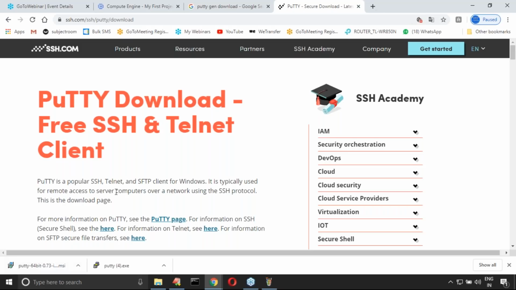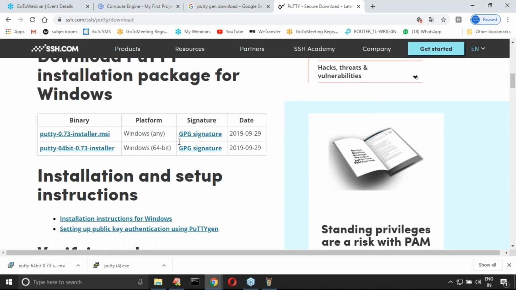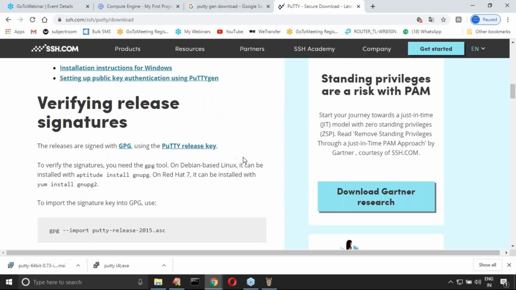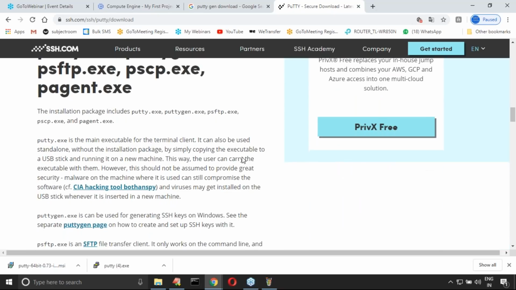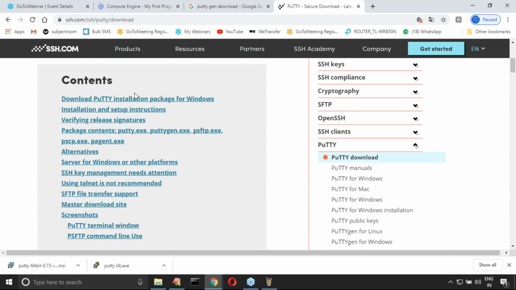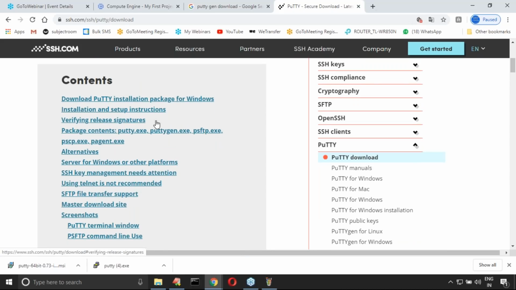Putty key generator. Download the Putty installation package. The package contains puttygen.exe directly.